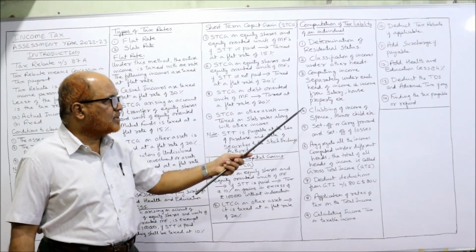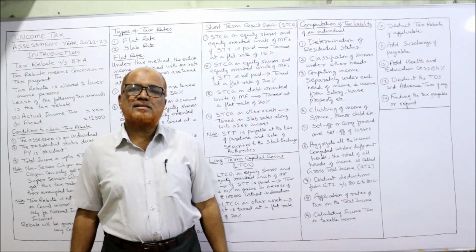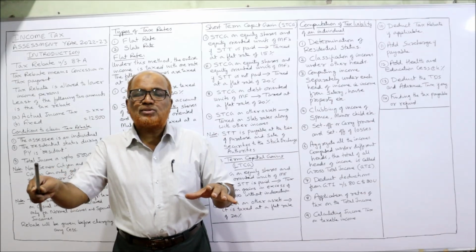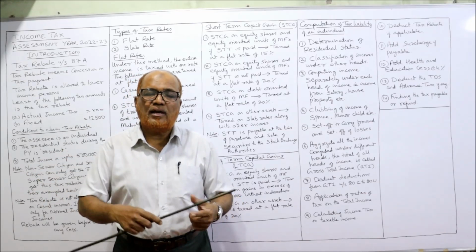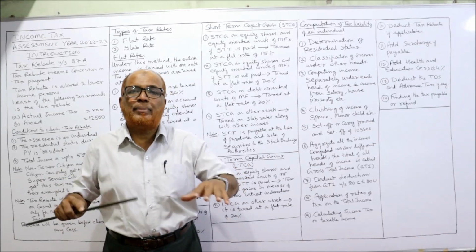Clubbing of income of spouse, minor child, etc. The Income Tax Act has given the provision. Sometimes the income of the spouse will be included in the income of the assessee. That is aggregation of income, clubbing of income.